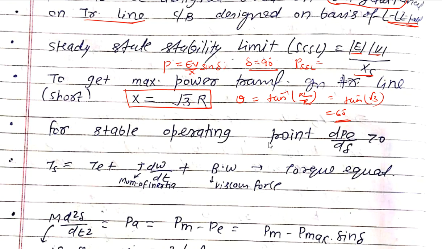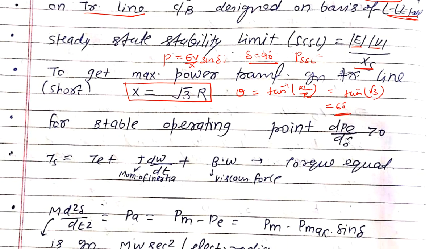Now, for a stable operating point, we are talking about the swing equation. From the stability point of view, dP by d delta is greater than 0. Now we'll discuss the torque equation: the electromechanical shaft torque is equal to the electromagnetic torque plus J into d omega by dt, the moment of inertia term, plus B into omega, the viscous force.